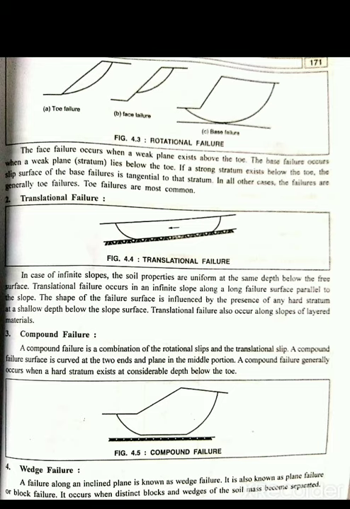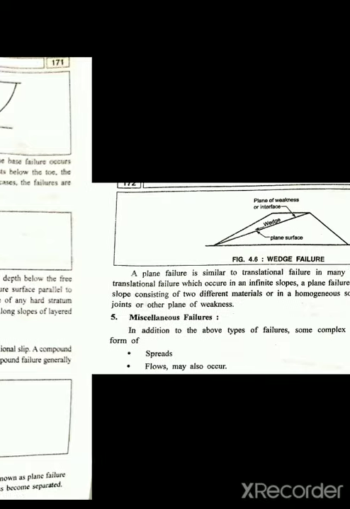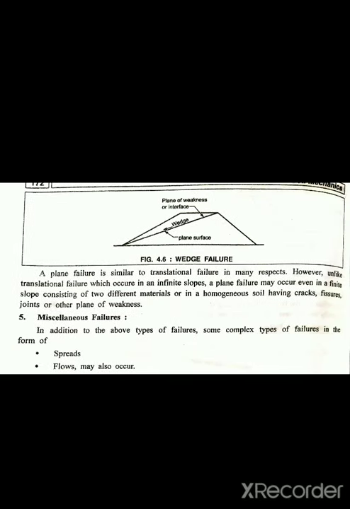Wedge failure. A failure along an inclined plane is known as a wedge failure. It is also known as plane failure or block failure. It occurs when a distinct block or wedge of the soil mass becomes separated. A plane failure is similar to translation failure in many respects. However, unlike translation failure which occurs in an infinite slope, a plane failure may occur even in a finite slope consisting of two different materials or inhomogeneous soil having cracks, fissures, joints or other planes of weakness.